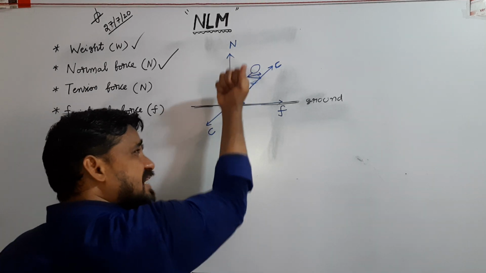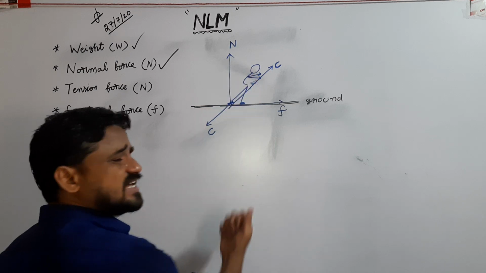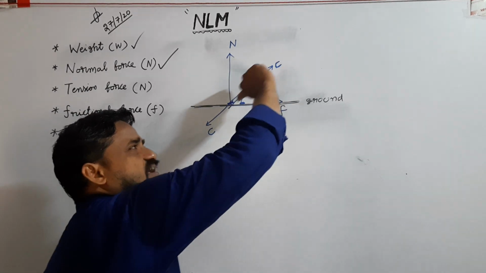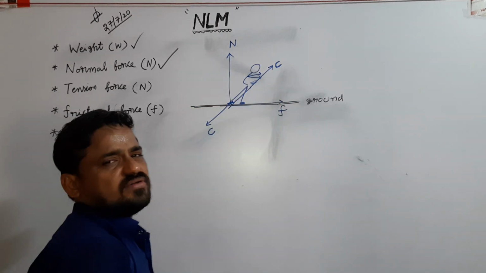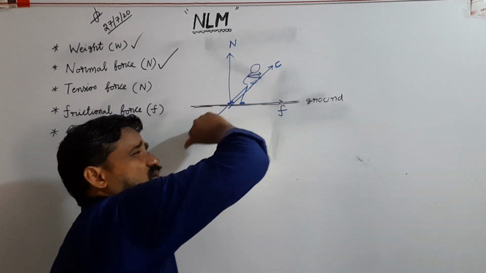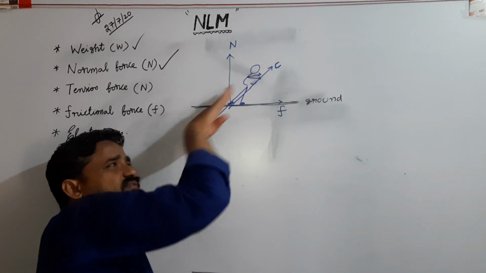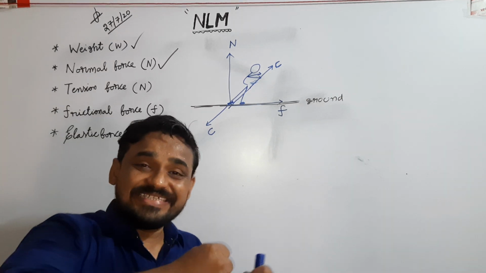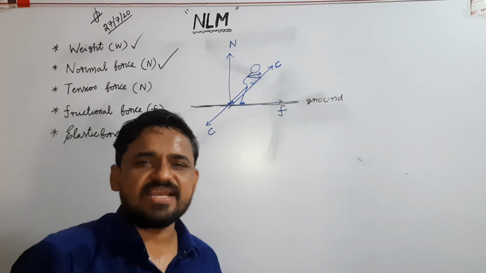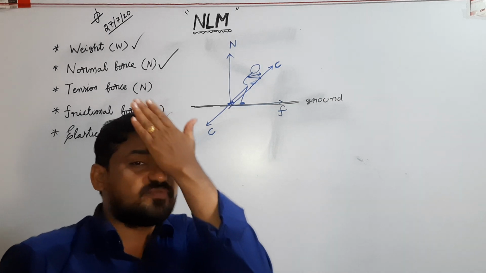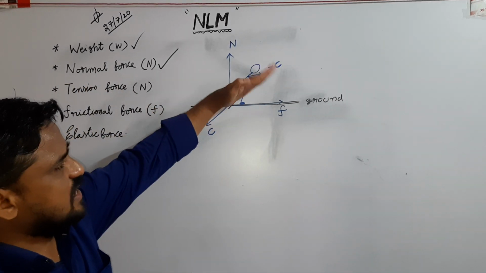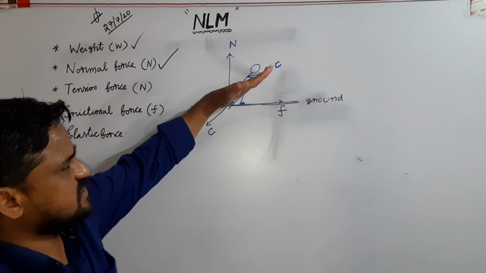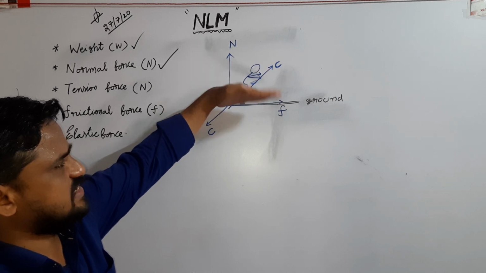See, because of gravitational force acting on the man, he presses the ground. Every action has an equal and opposite reaction. That interaction between man and ground is called contact force. This contact force can be resolved into two components.